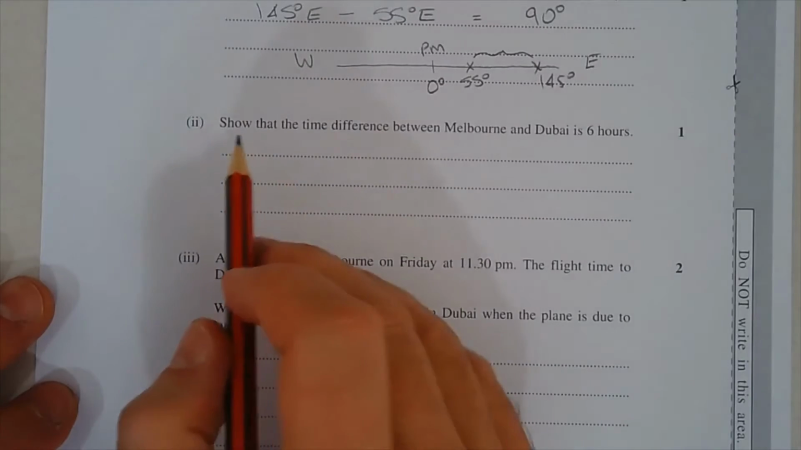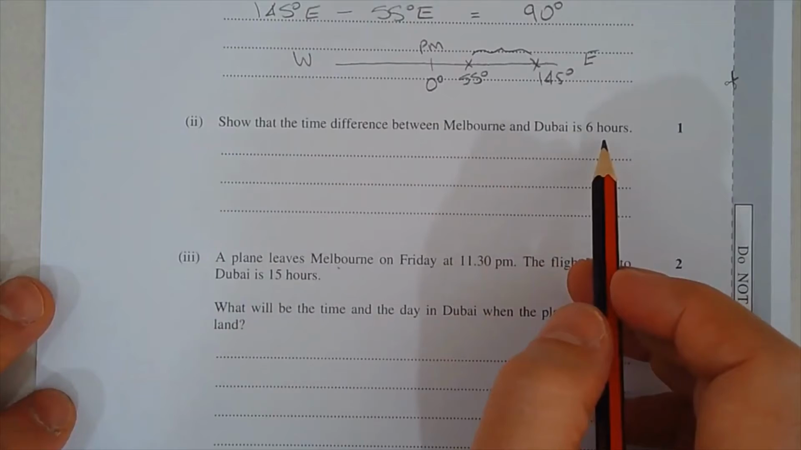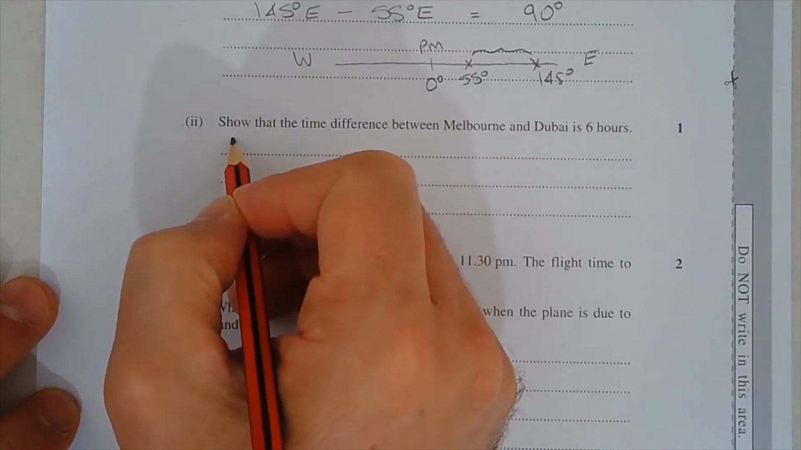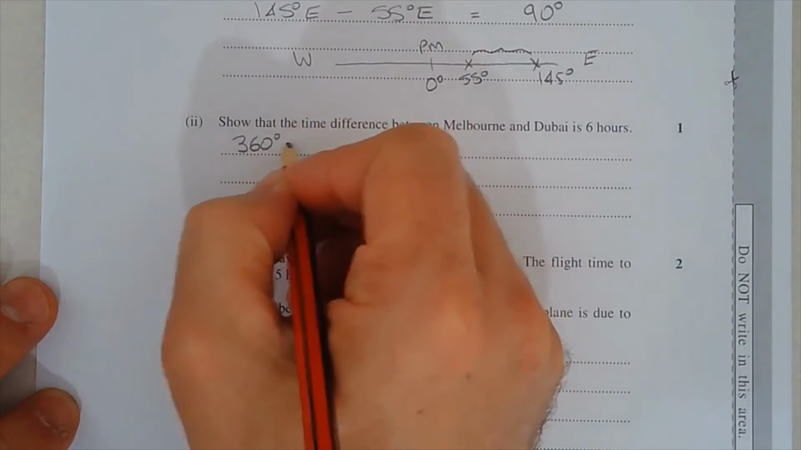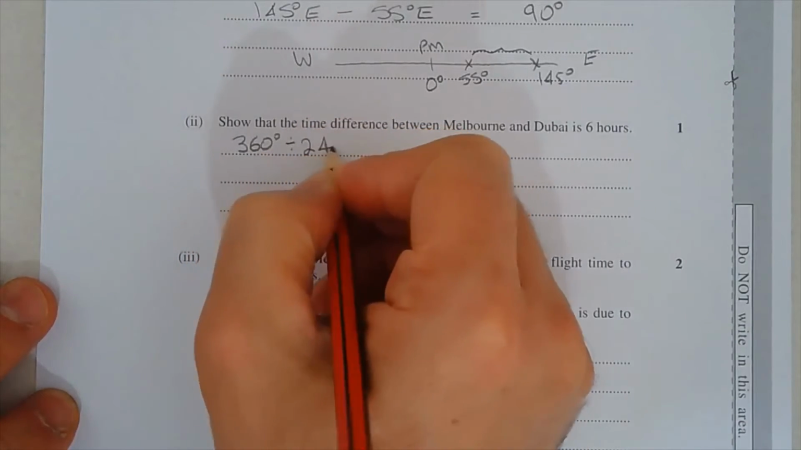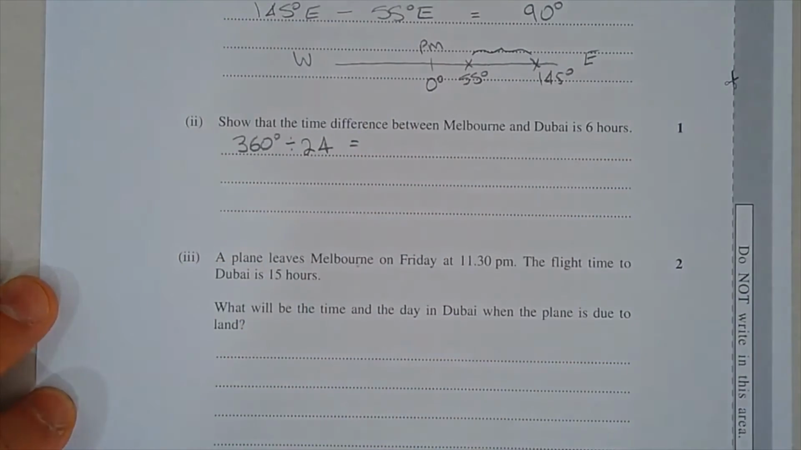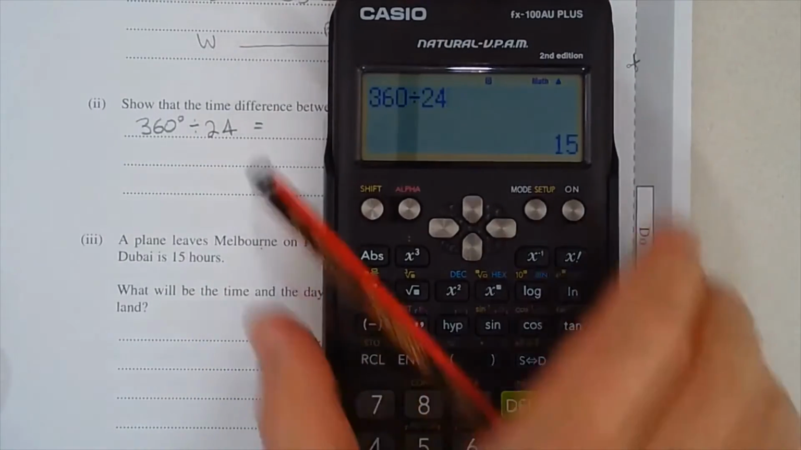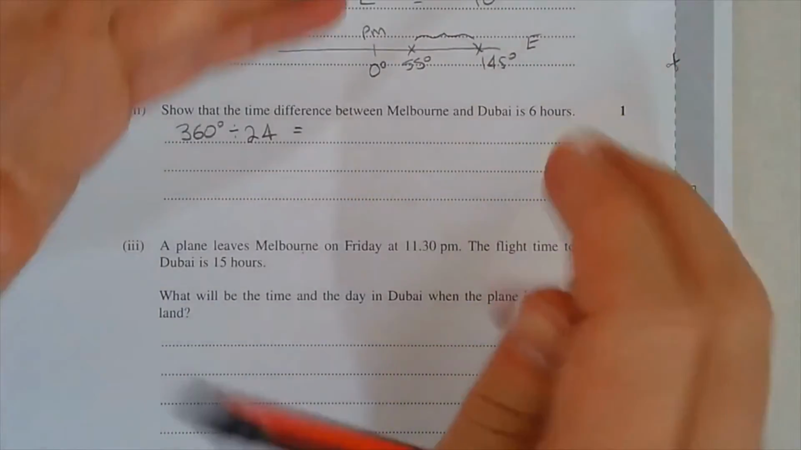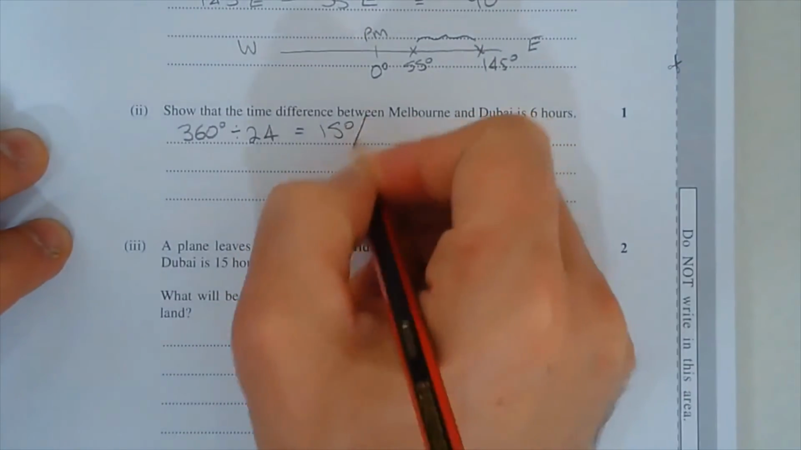Part 2. Show that the time difference between Melbourne and Dubai is 6 hours. Now, the Earth rotates a full 360 degrees in 24 hours. So how many degrees does it rotate in 1 hour? 360 degrees divided by 24 is 15 degrees. So think of the Earth spinning, every hour 15 degrees, another 15 degrees, another 15 degrees. So 15 degrees per hour.